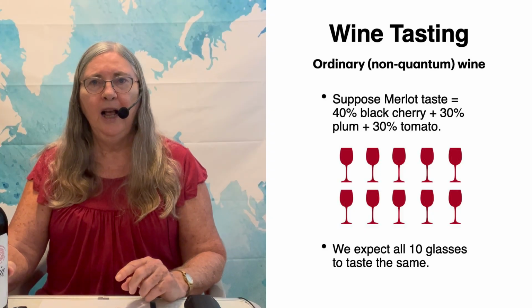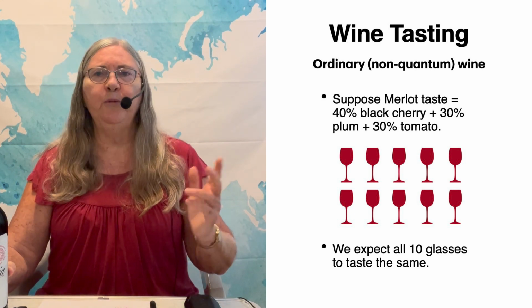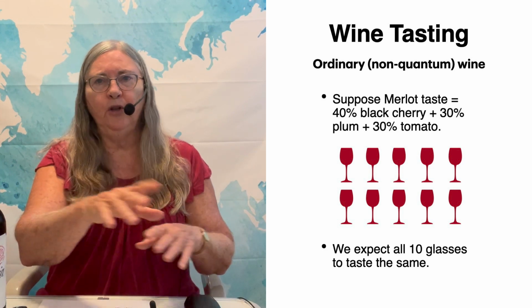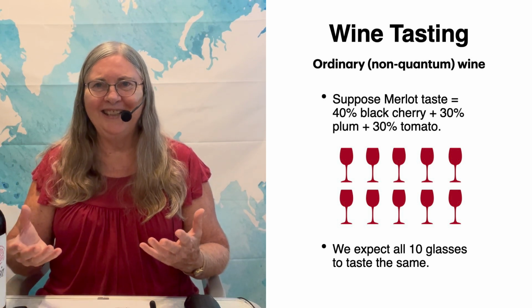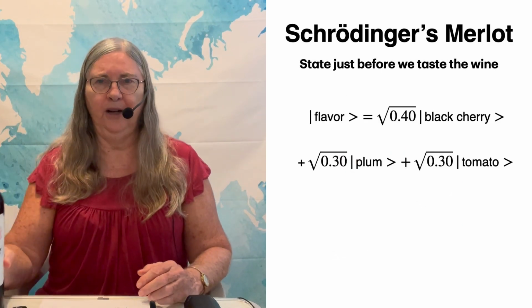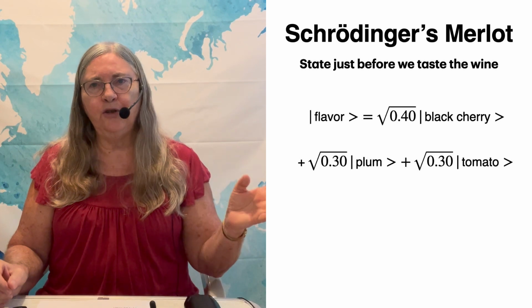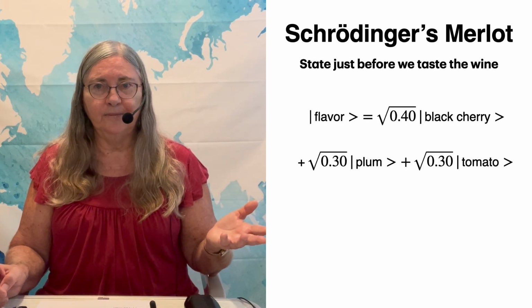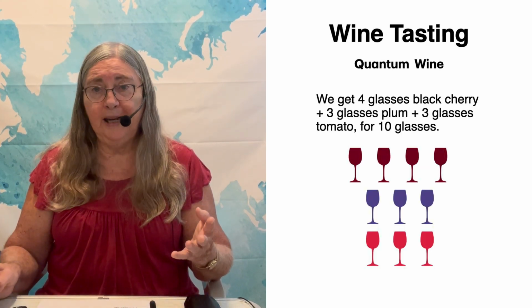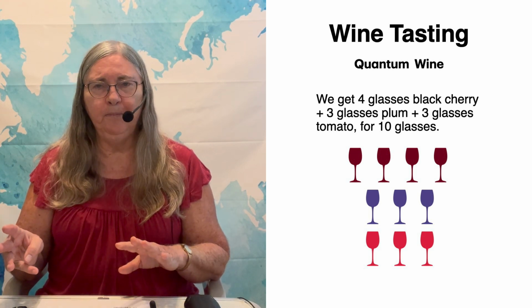Now let's go back to wine tasting for a moment. Wikipedia tells us that Merlot has the flavors of black cherry, plum, and tomato. Let's assume that it's 40% black cherry, 30% plum, and 30% tomato. Now, if we pour 10 different glasses, we expect them to all taste the same. That's the way ordinary experience works. But suppose we had a quantum mechanical Merlot. In that case, the combination of flavors might look something like this. And if we poured 10 different bottles, it would come out that 4 of them tasted like black cherry, 3 of them like plum, and 3 like tomato.